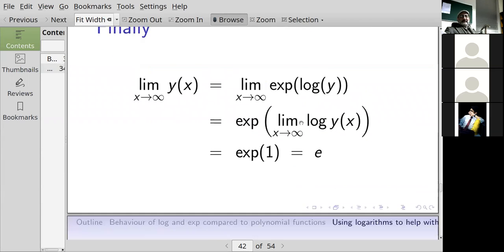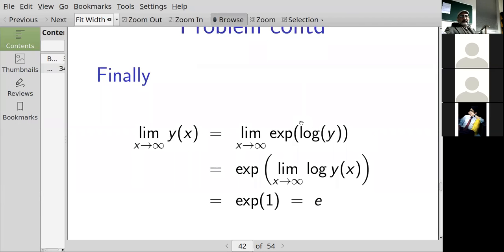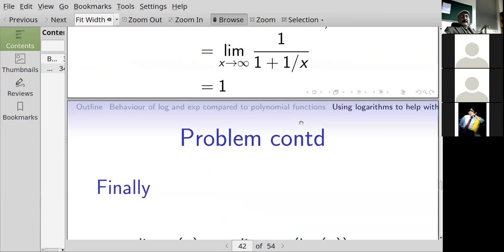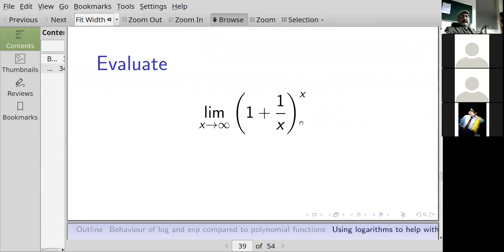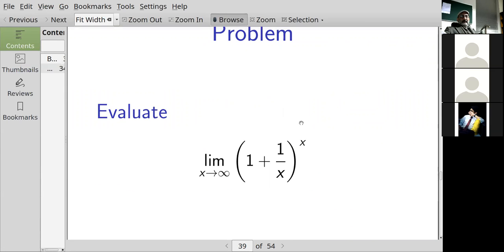Sir, can you go back to slide number 39? Sir, why are we doing all this? From there, if we put x equal to infinity, 1 over infinity will be equal to 0, and 1 raised to the power infinity is equal to 1. Why, sir?